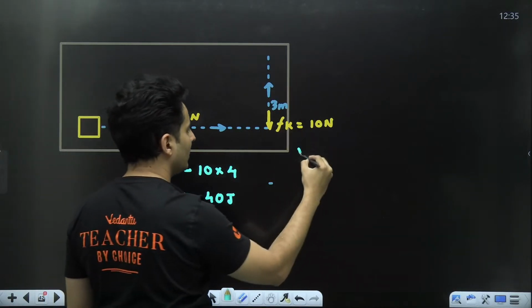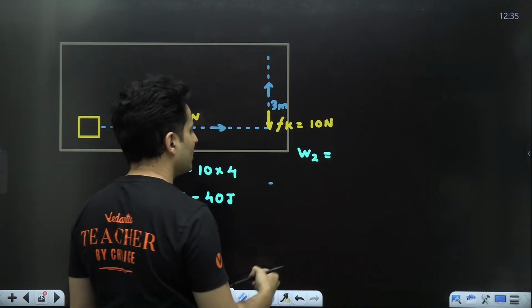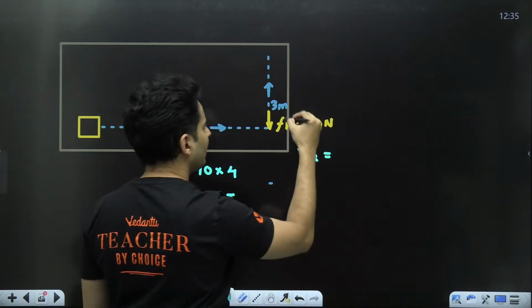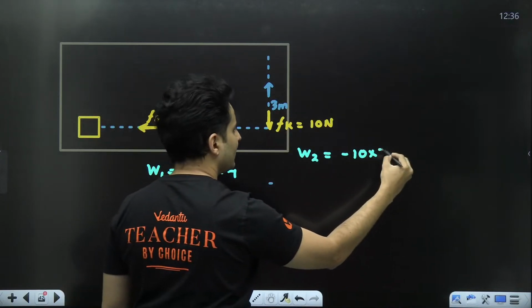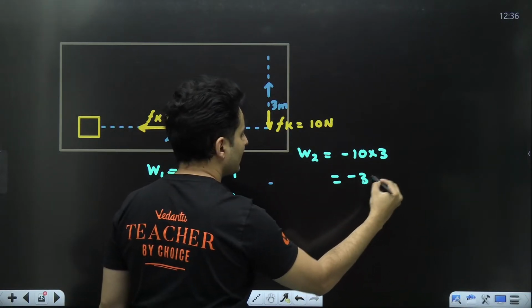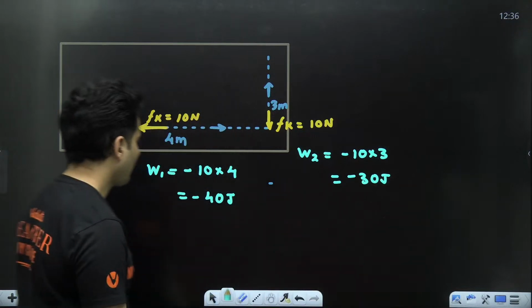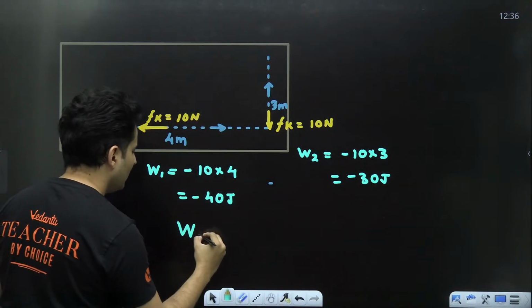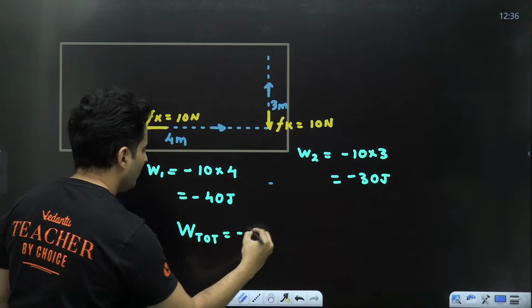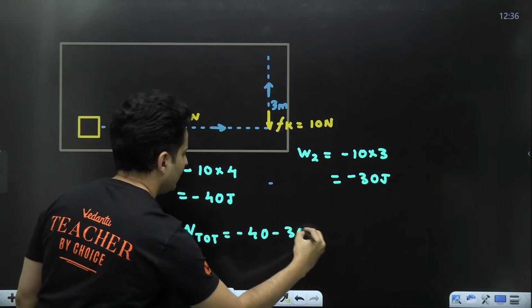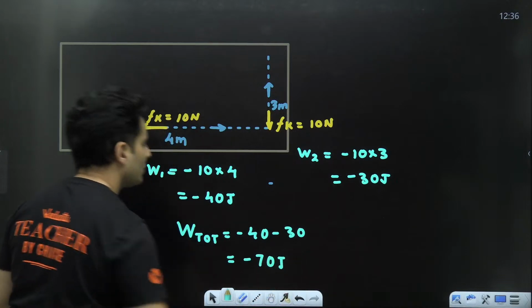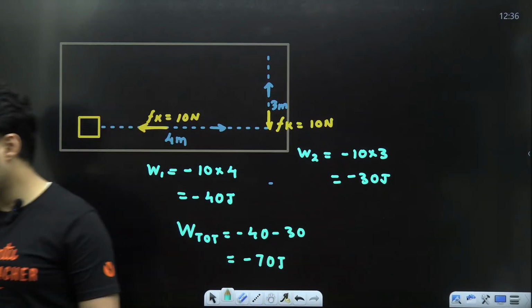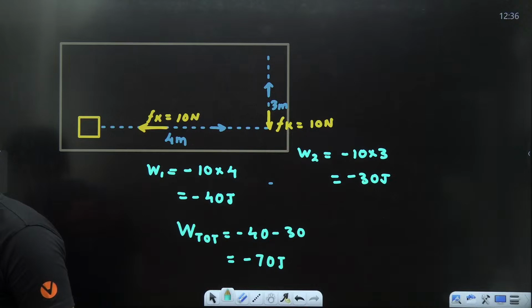From here to here, in the second part, the work will be negative again because force and displacement are opposite, minus 10 into 3, which is minus 30 joules. If you ask me how much was the total work done, it will be minus 40 minus 30, which is basically minus 70 joules. Did you see that? Minus 70 joules of work was done.